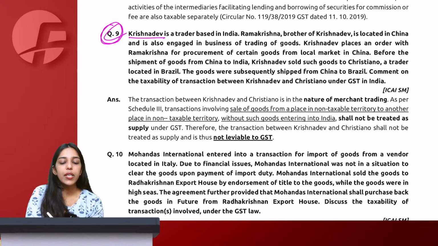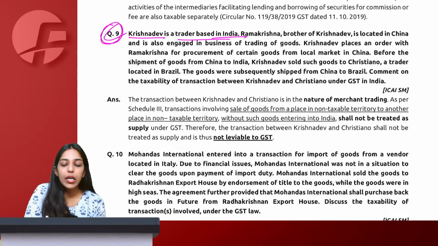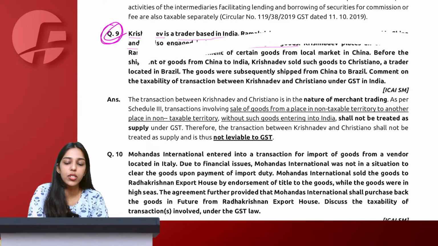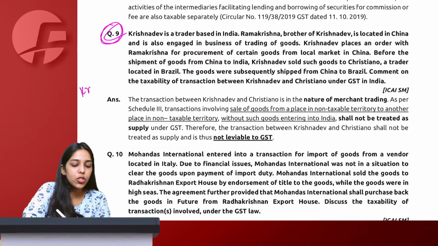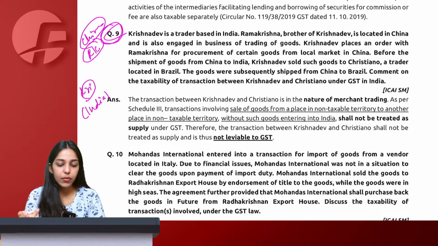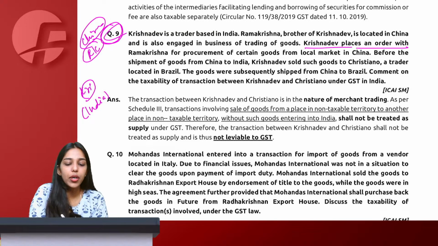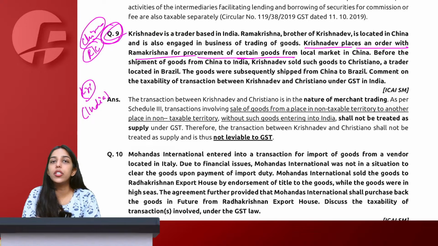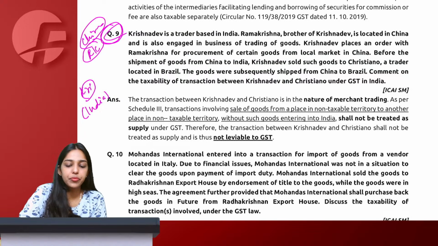So Krishna Dev is a trader based in India. Ramakrishna, brother of Krishna Dev, is located in China and is also engaged in the business of trading of goods. Okay. So we have Krishna Dev who is in India. We have Ramakrishna who is in China and he is brother of Krishna Dev. Okay. Krishna Dev places an order with Ramakrishna for procurement of certain goods in the local market of China.